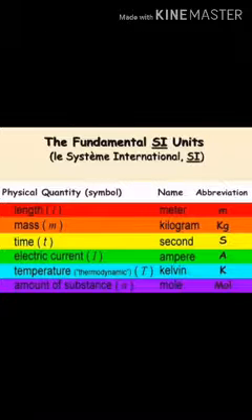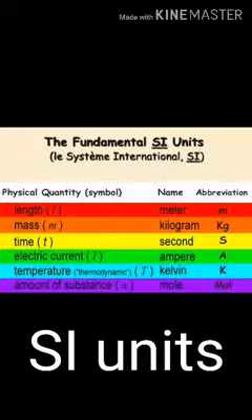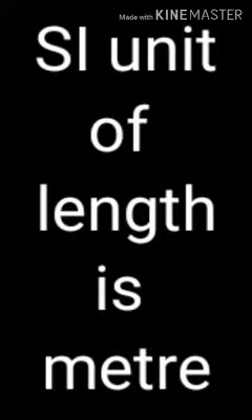The system of units now used is known as the International System of Units or SI unit. SI means System International. The SI unit of length is meter. It means that to measure length, the SI unit decided was meter. Even your scale is decided as per the standard units. You can check any scale from anywhere in the world.